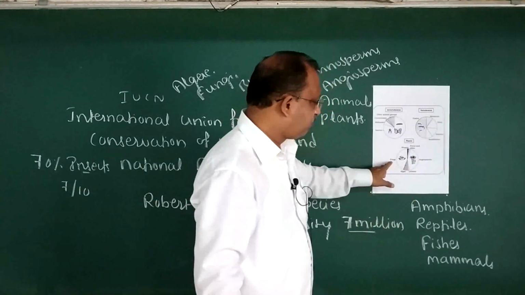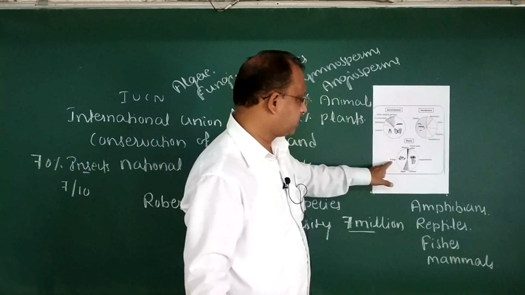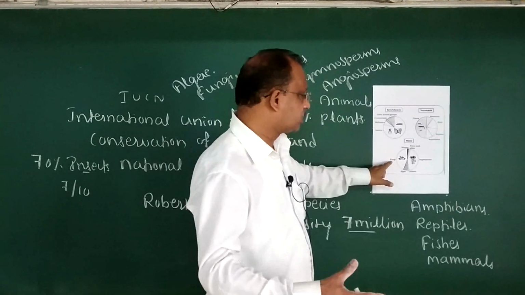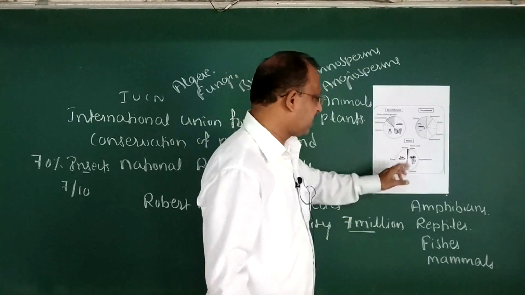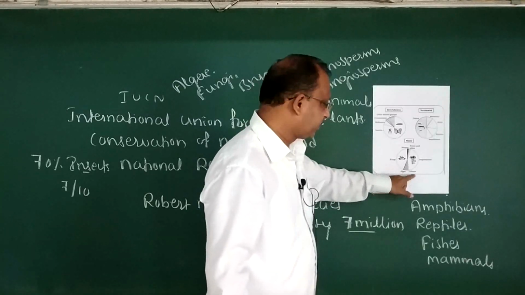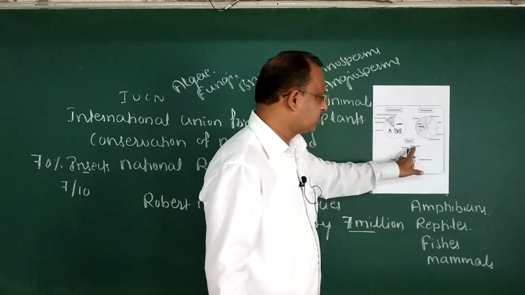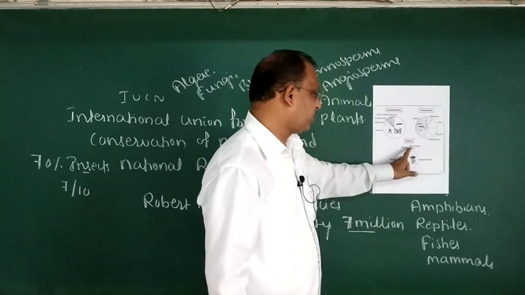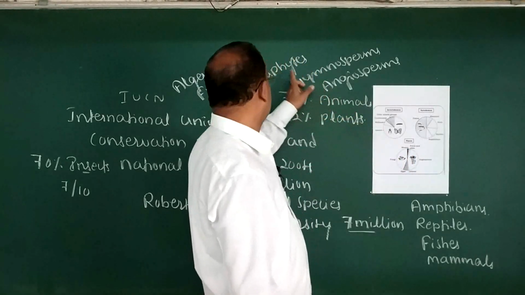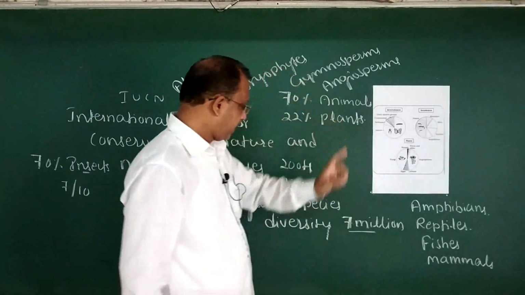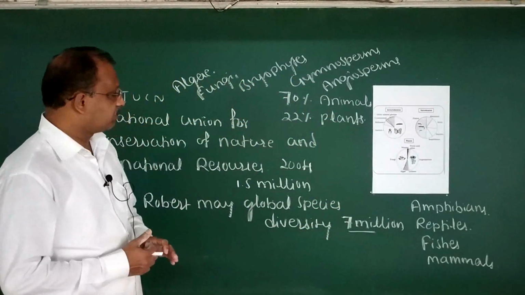In plants, fungal population is quite more, or it is very high when comparing with others like algae, lichens, angiosperms, ferns, which come under pteridophytes, and mosses, which come under bryophytes. Okay, next is concerned with India.